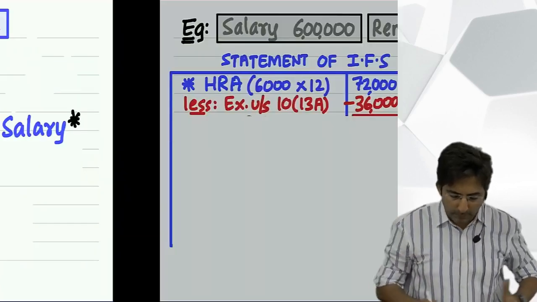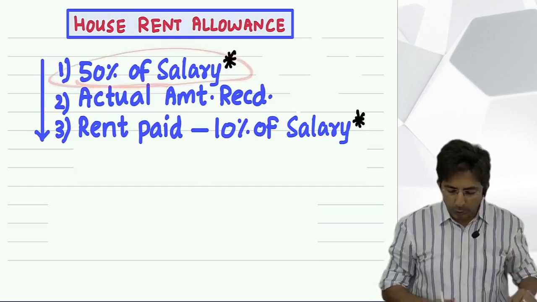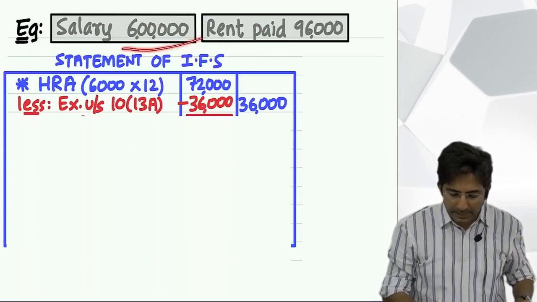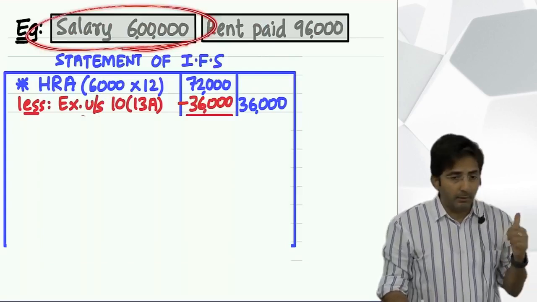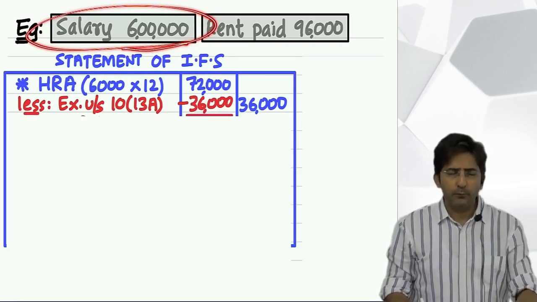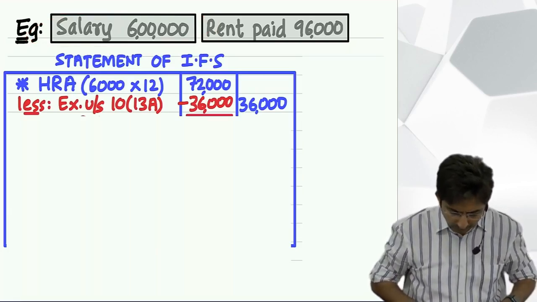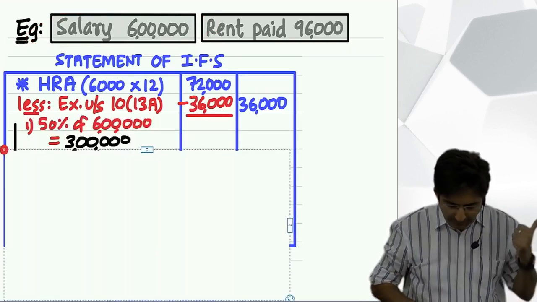Now what is the first amount in the formula? 50% of salary. Now let's assume our employee's salary is 6 lakhs. See, his salary will be given in the question. Let's assume it is 6 lakhs. So first find 50% of 6 lakhs, how much? 3 lakhs. So see here. Keep checking. Is it right?